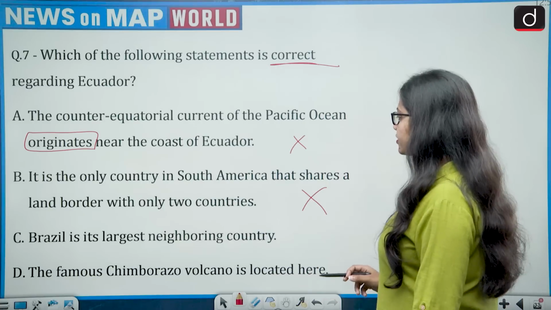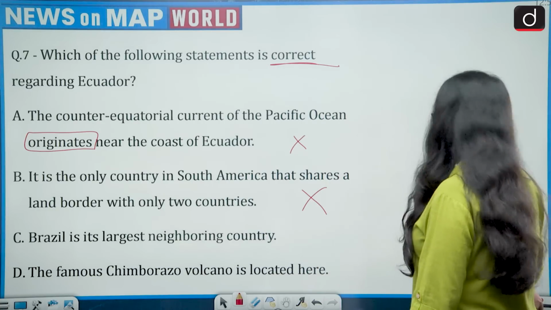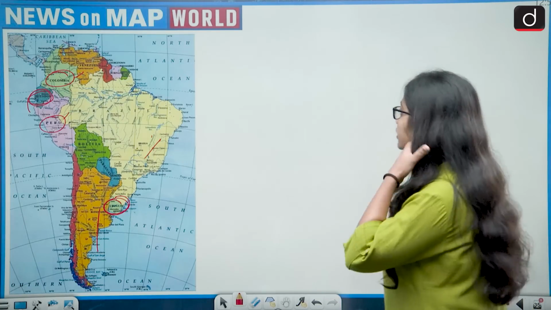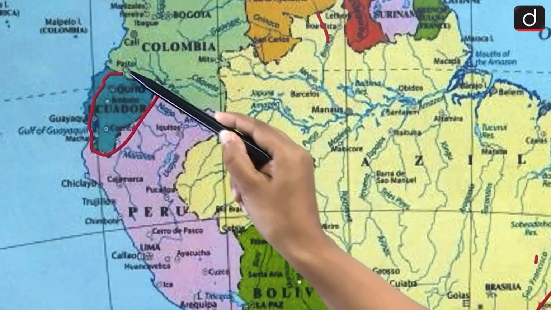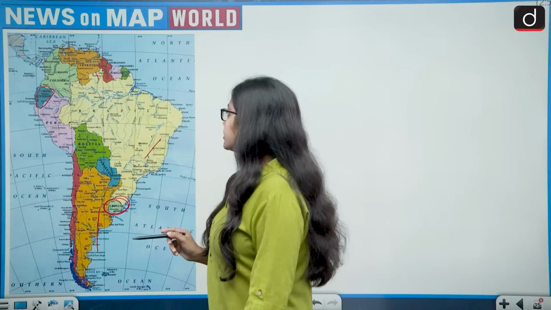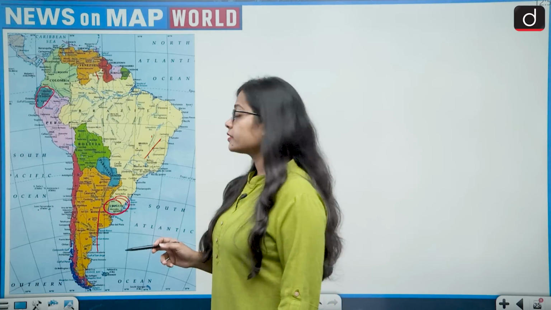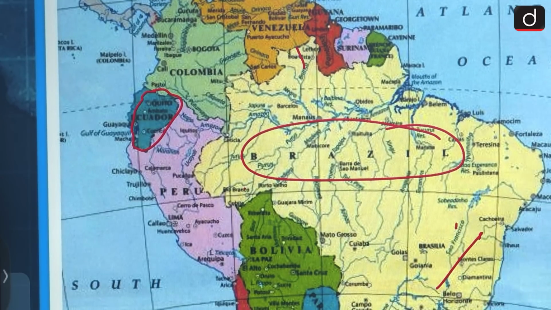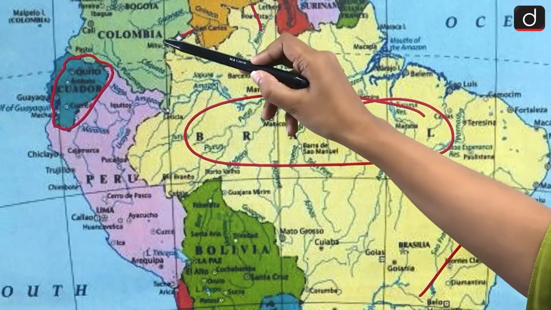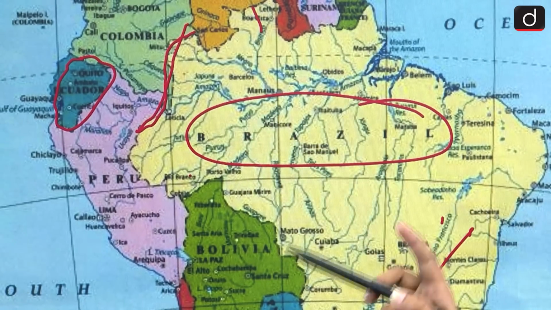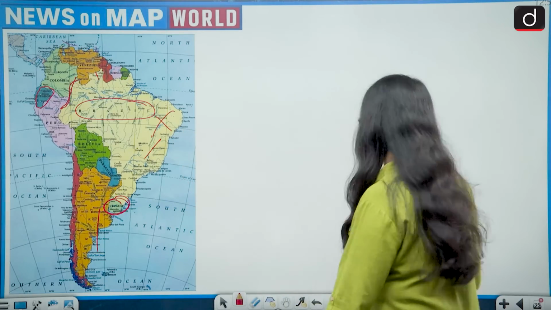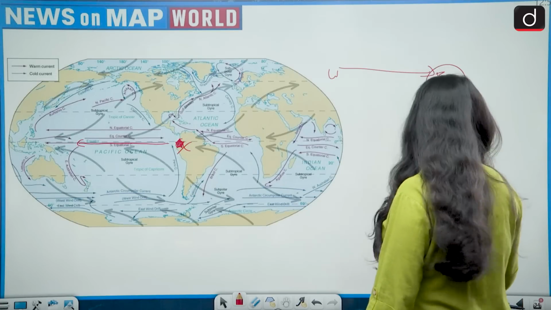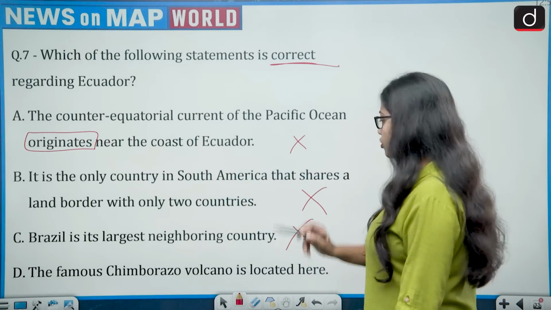Third, Brazil is its largest neighboring country. Let's see this also. If we look at the map, I'll just show you again, this is the location of Ecuador on the map, South American continent. Then Brazil is its largest neighbor. Then this becomes wrong because this is the location of Brazil, and Brazil is not sharing border with Ecuador, and it is not the neighbor of Ecuador. Ecuador only has 2 neighbors, that is Colombia and Peru. So Brazil is not its largest neighbor. So option C is also wrong.